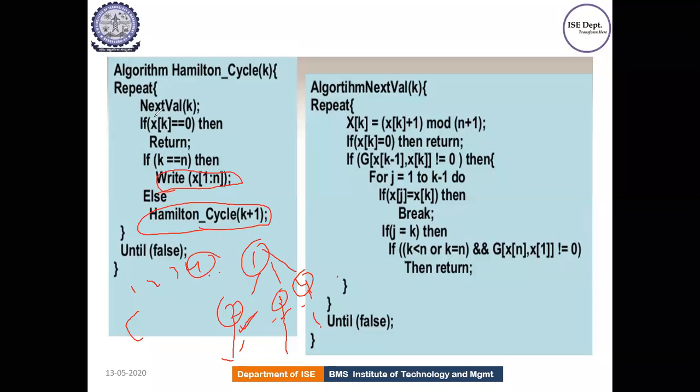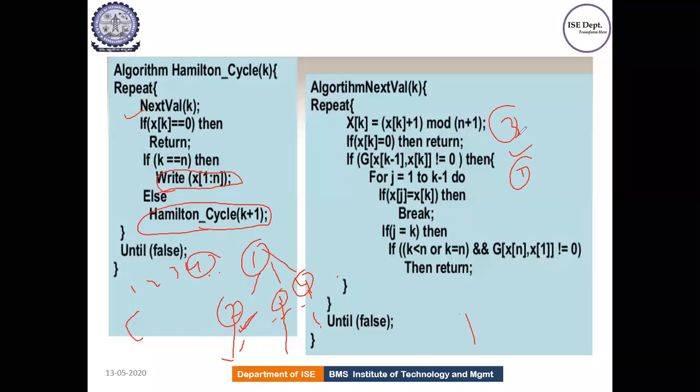In this algorithm, there is another function which we called here, that is NextValue of k. As I already told, NextValue of k is basically to check the bounding function. What were the bounding functions? I told you there are three conditions. What was the first condition? You should check whether the vertex I am dealing with now is already present in the array.